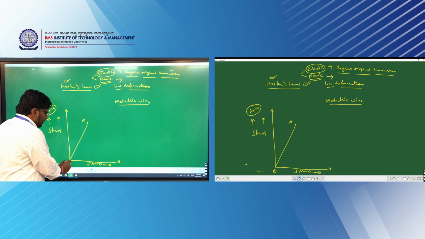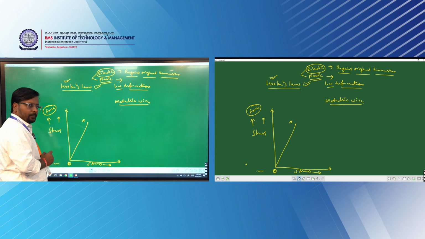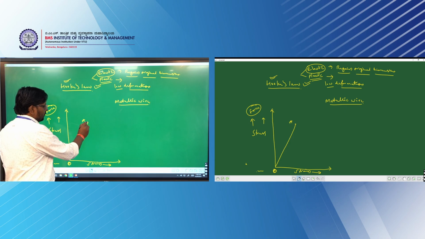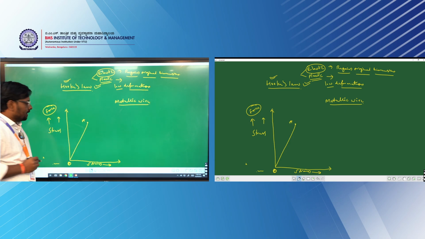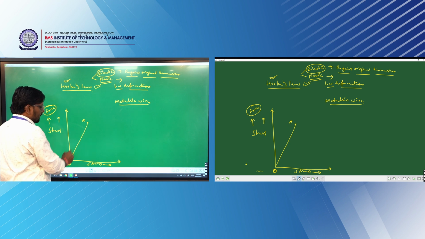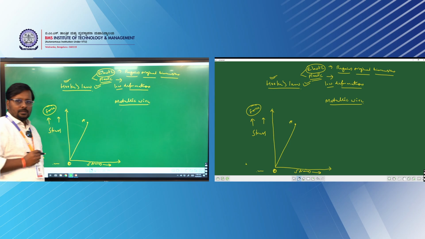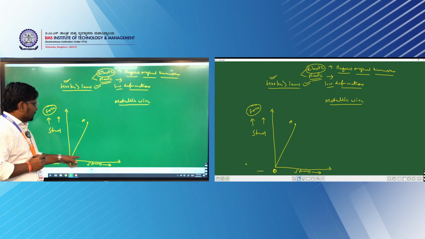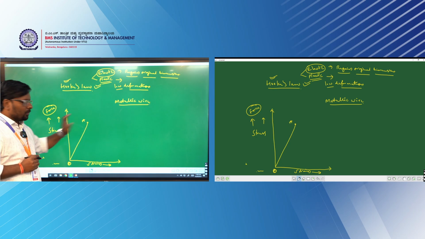So this is the original length. I am applying a stress, an additional force. The body is going to change its length, say up to point A. How is it going to vary? It is a linear variation of the strain. Stress is applied continuously, and strain is going to vary linearly up to point A.